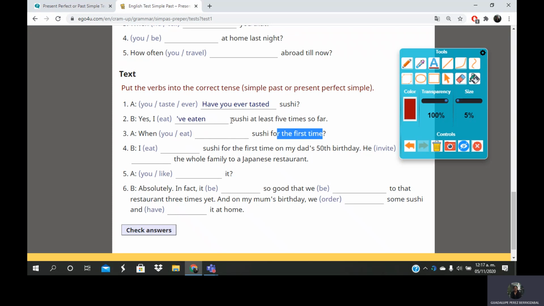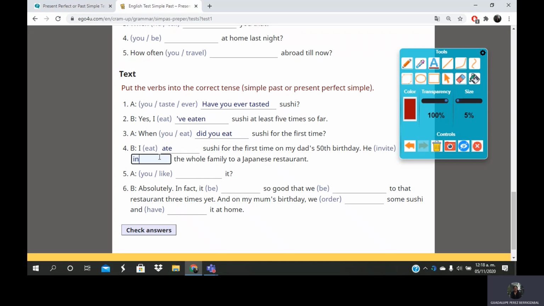For that reason, we have to use simple past. When did you eat sushi for the first time? I ate sushi for the first time on my dad's 50th birthday.